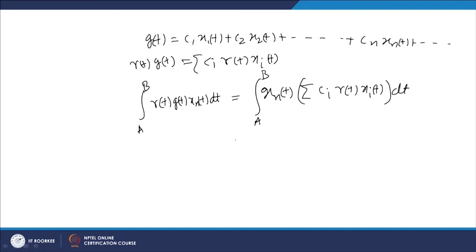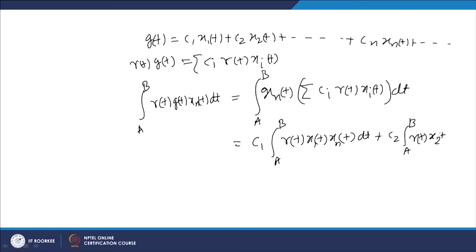Or if you want to write it in a simpler form, this is C1 times the integral from a to b of r(t) x1(t) xn(t) dt, plus C2 times the integral from a to b of r(t) x2(t) xn(t) dt and so on. Here it is Cn times the integral from a to b of r(t) xn squared(t) dt and so on.